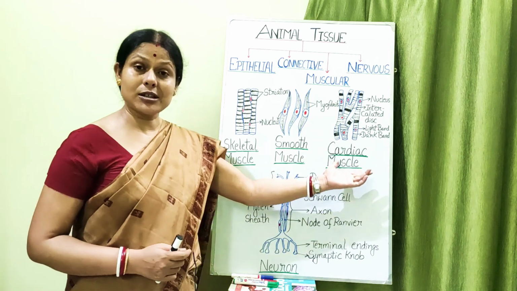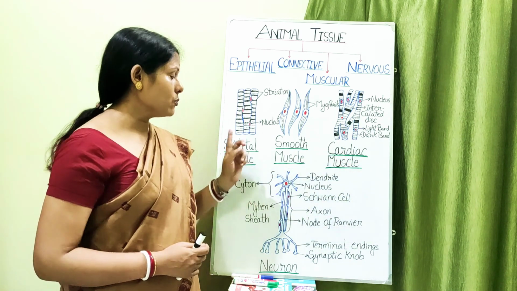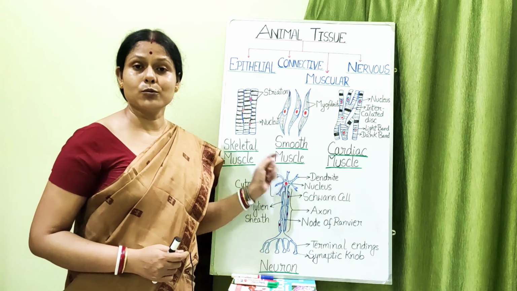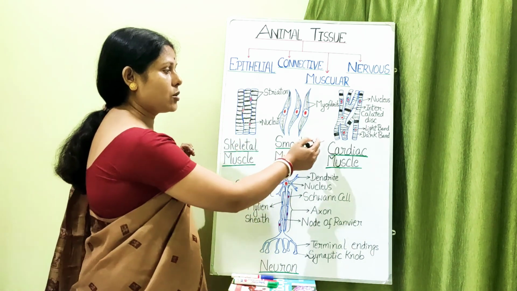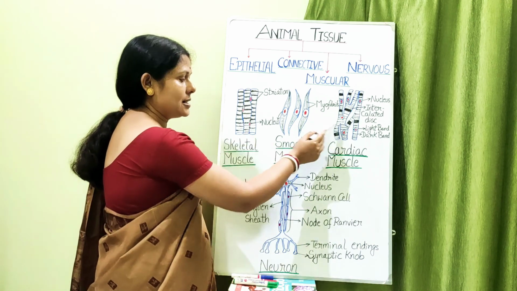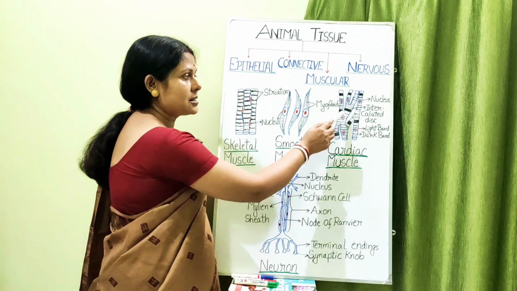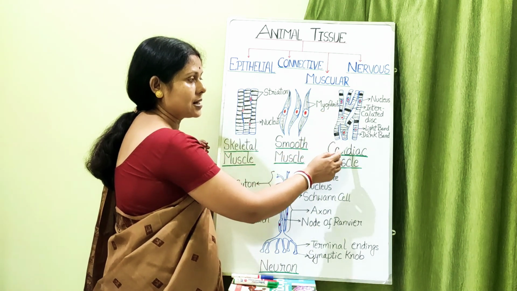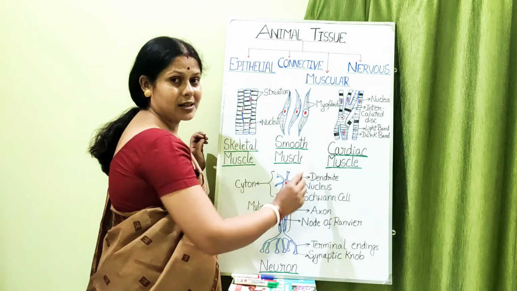So these are the specialized involuntary type of muscles which have characteristics of both the skeletal muscle and the smooth muscle. Now what are the common characteristics? If you see it closely, you can find some similarity with the skeletal muscle in the sense that they have alternate light and dark bands. Here also you can see alternate light and dark bands. This one is a light band, white portion, and this dark portion is the dark band.